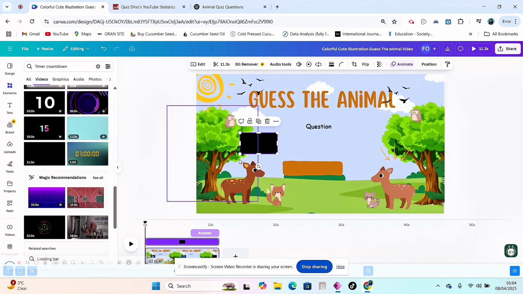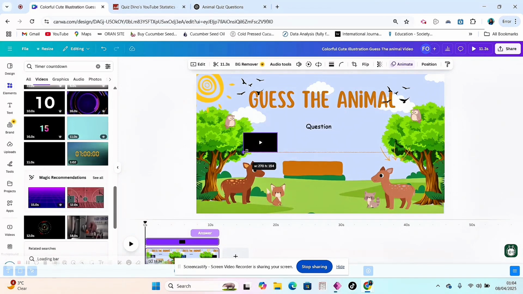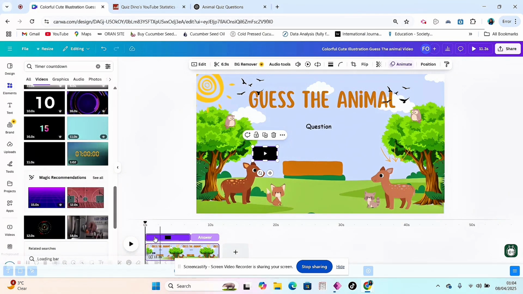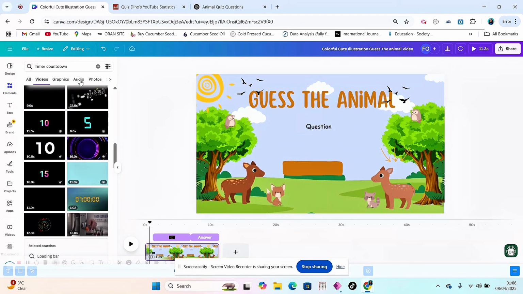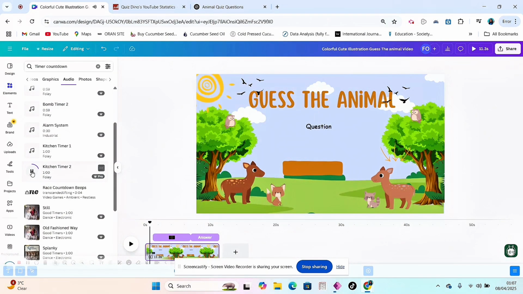I don't know if I really like this, but let's see what it looks like along the line. Okay, so I'll place it somewhere here. Then for that, I want it to stop just before the answer at 7 seconds. Let me edit that. So stop at 7 seconds and then it can start at maybe the first 3 seconds. Let's add the sound to it, and then so the same countdown is the search, then we'll go under audio. I like this kitchen timer too.